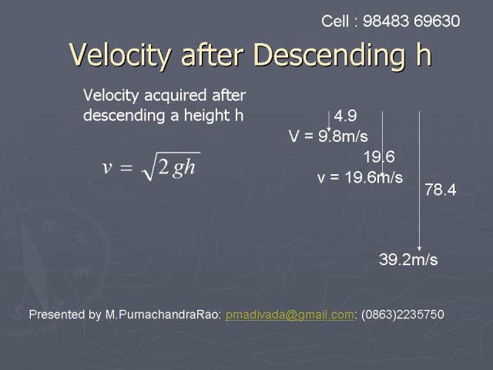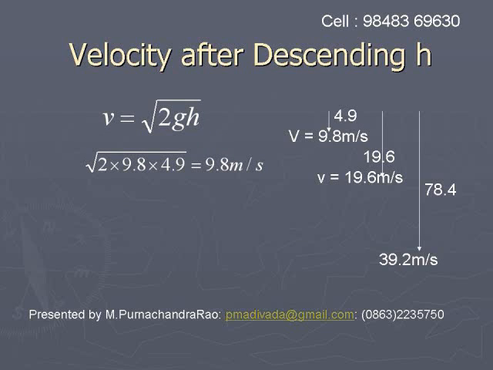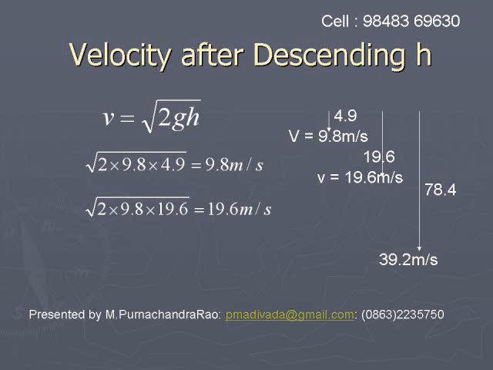Velocity acquired after descending a height h. To calculate this velocity, we use the relation v is equal to square root of 2gh. Suppose if you want to calculate the velocity after descending 4.9 meters, then we can calculate the velocity as square root of 2 into 9.8 into 4.9, which is equal to 9.8 meters per second. That means a freely falling body acquires 9.8 meters per second velocity after descending 4.9 meters.